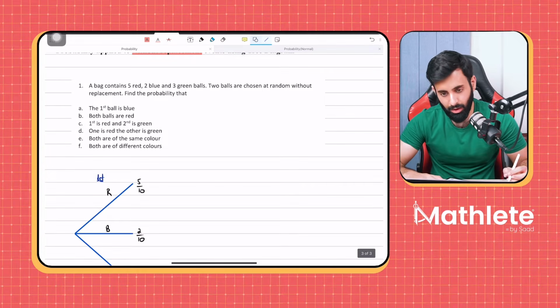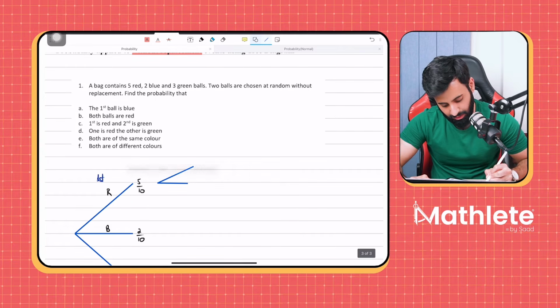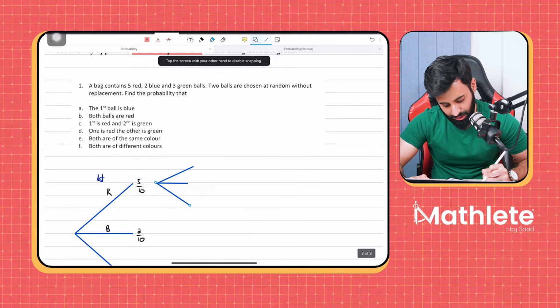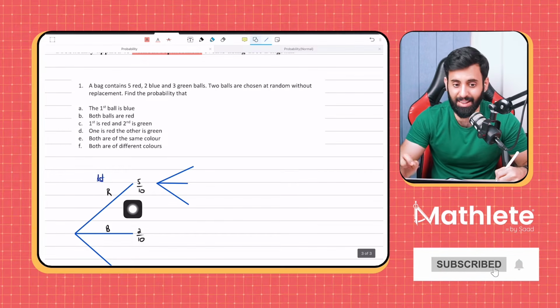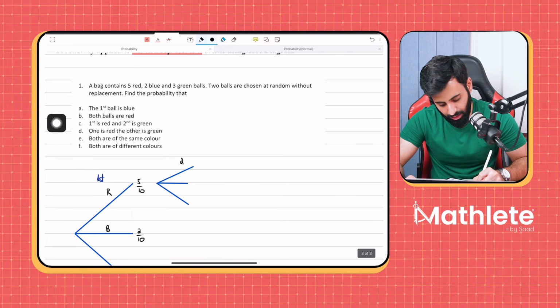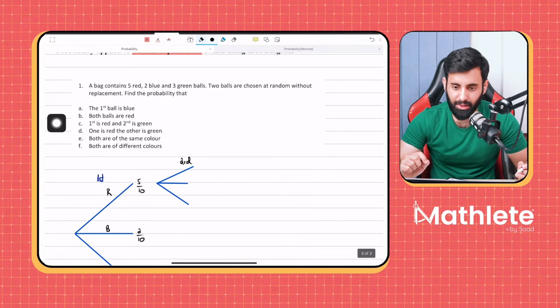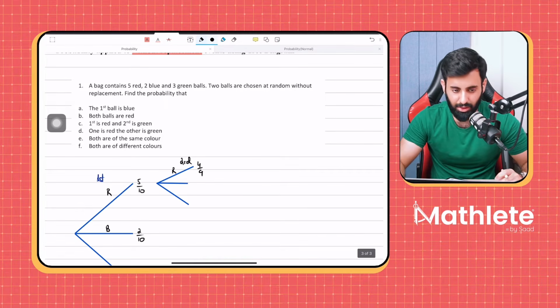Now, for the second attempt, when we're making a branch in front of red, we're assuming that the first is red. So if the first is red, what will be the probabilities of the second outcome? It's going to be 4 upon 9. Why 4 upon 9? Because we decrease red by 1.